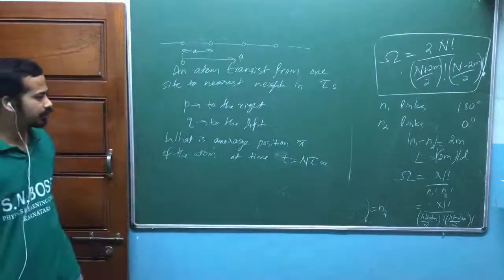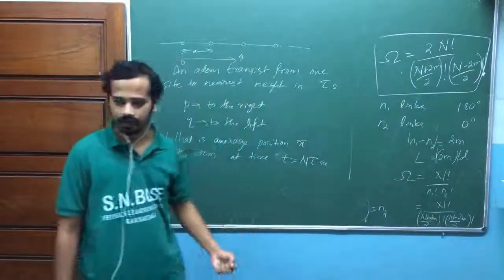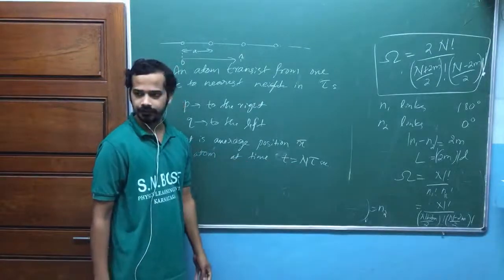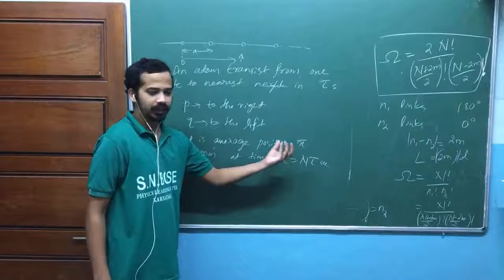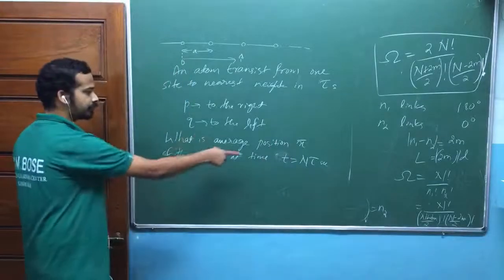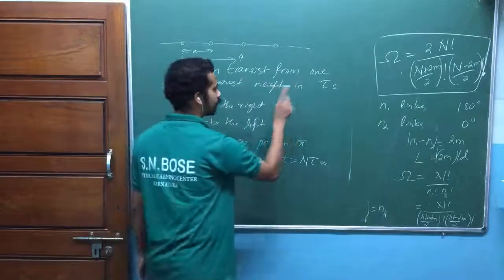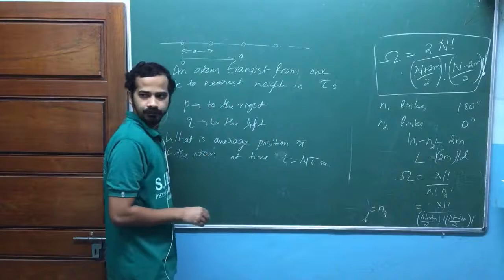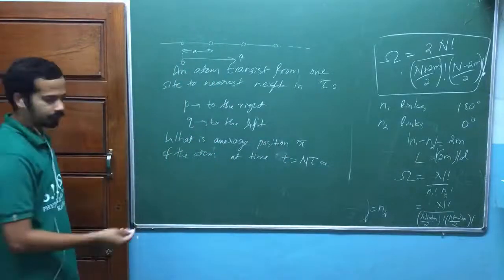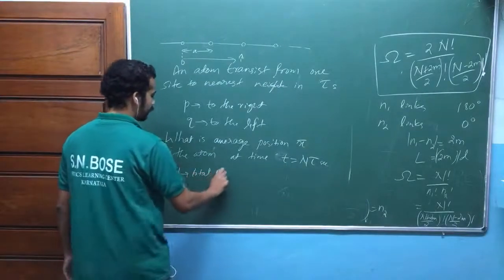This problem is just to check whether you know that or not. N is very much greater than 1. After time t, if it takes tau second to take one step, then after n into tau second, it has taken n steps. So the number of steps is equal to n. N is the total number of steps.